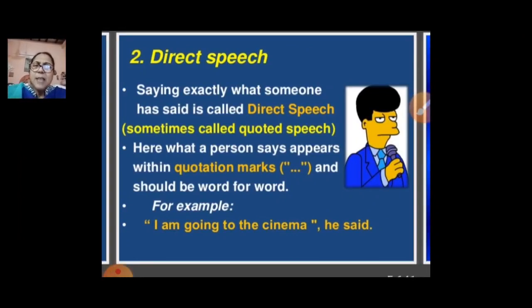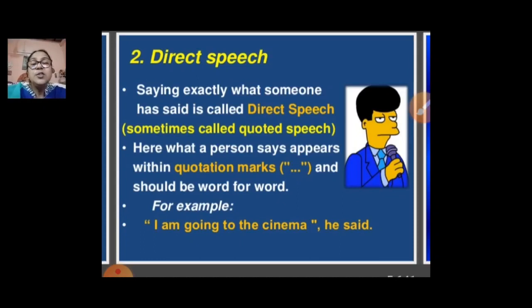Saying exactly what someone has said is called direct speech. Whatever the other person is telling, we write exactly the words he or she has used.